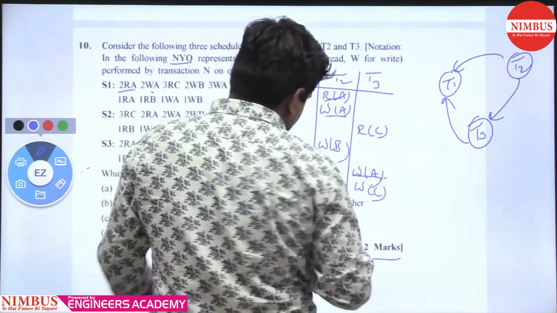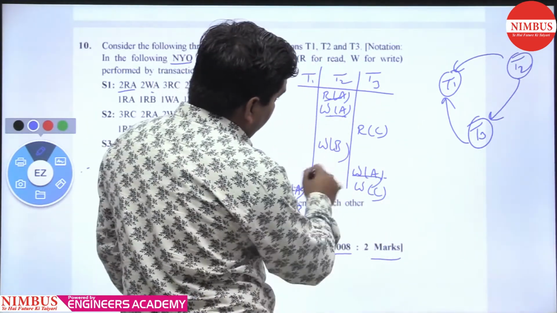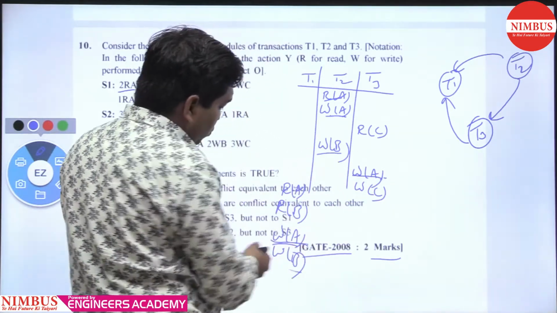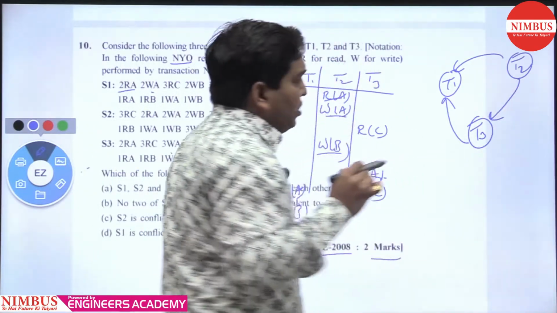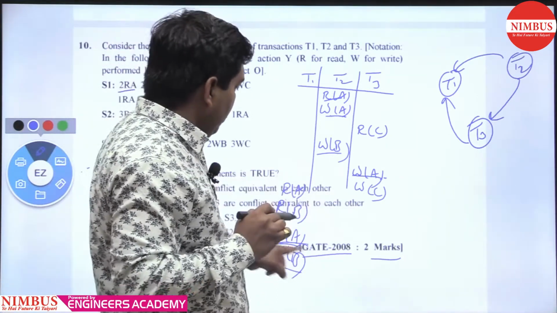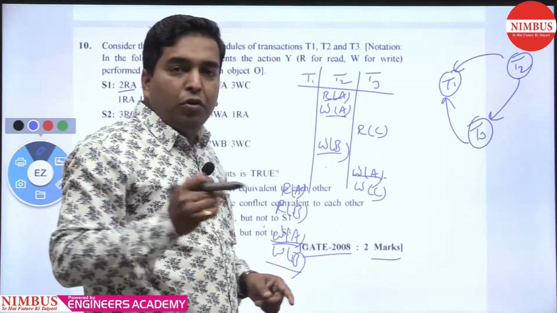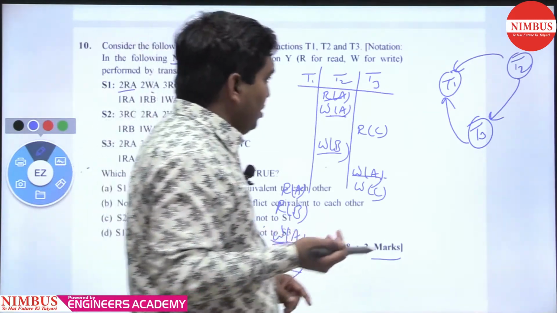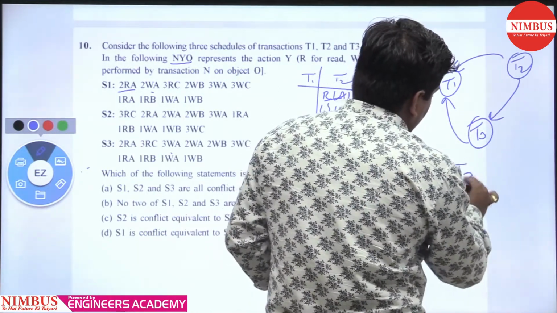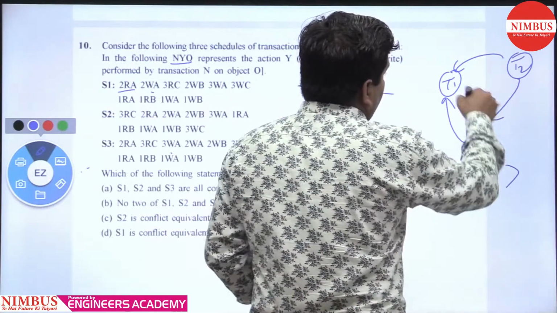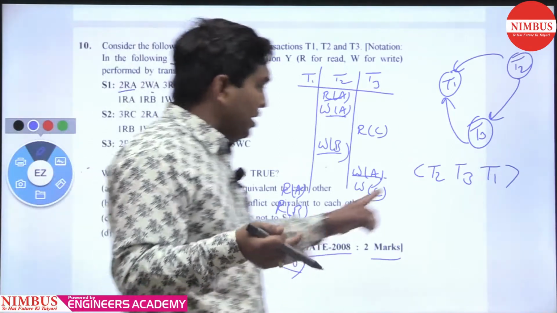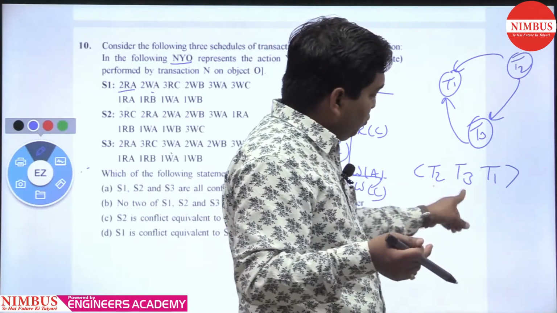Now we check B. For B: T1 to T3, no; T1 to T2, no; T2 to T1, yes, and that edge is already formed. So in S1, what about C? C is only in T3, not in T1 or T2, so it doesn't make any edge. Getting my point? So here you can see we are not getting a cycle, and we are getting the order T2, T3, T1. So this schedule is conflict serializable, and the serializability order is T2, T3, T1.